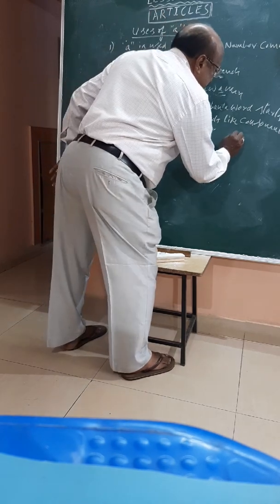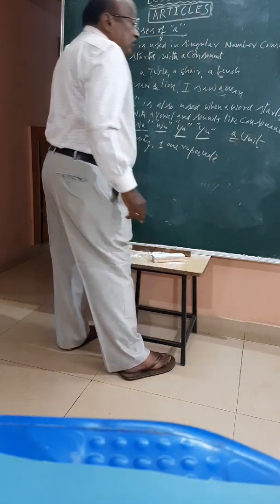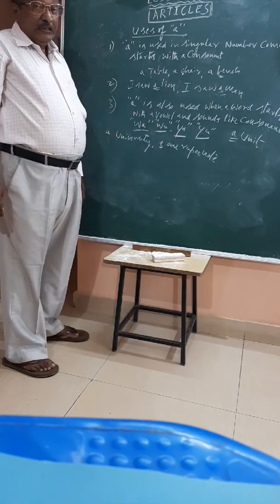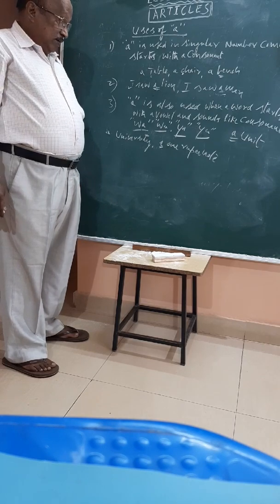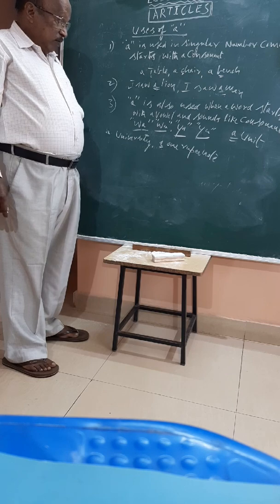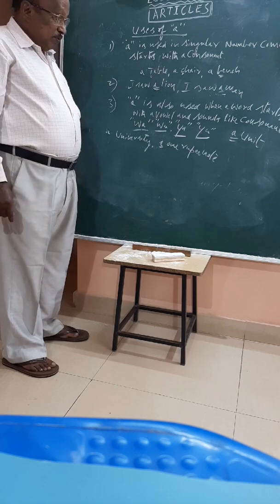A unit, you have to say, because the first letter of unit is U and it sounds like what? Sounds like a consonant. Therefore, you have to use "a" unit.